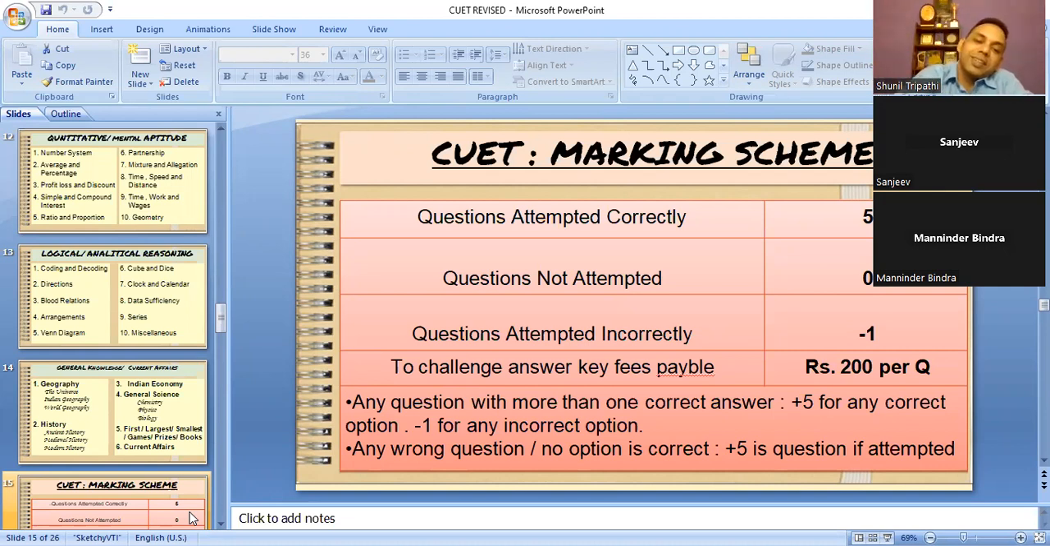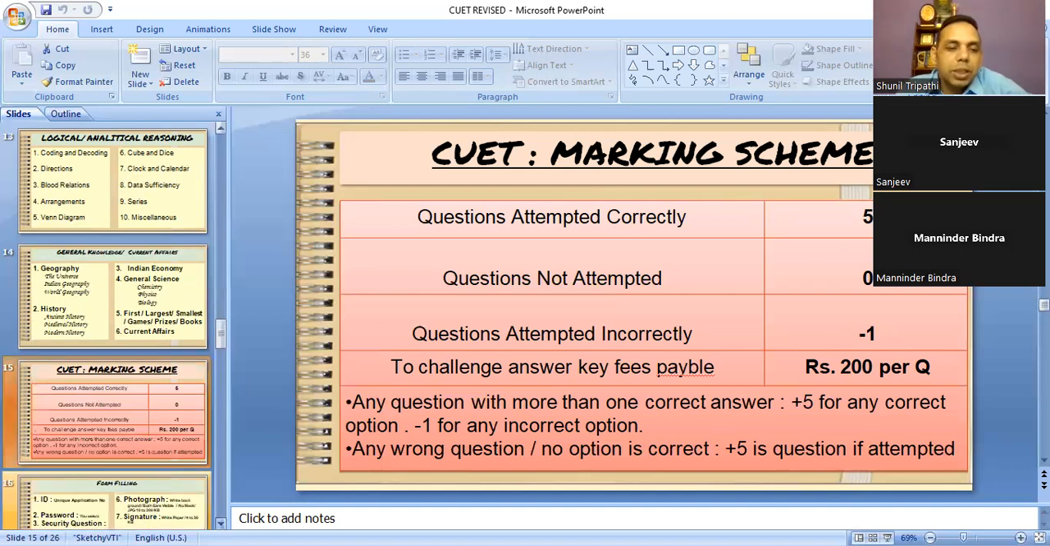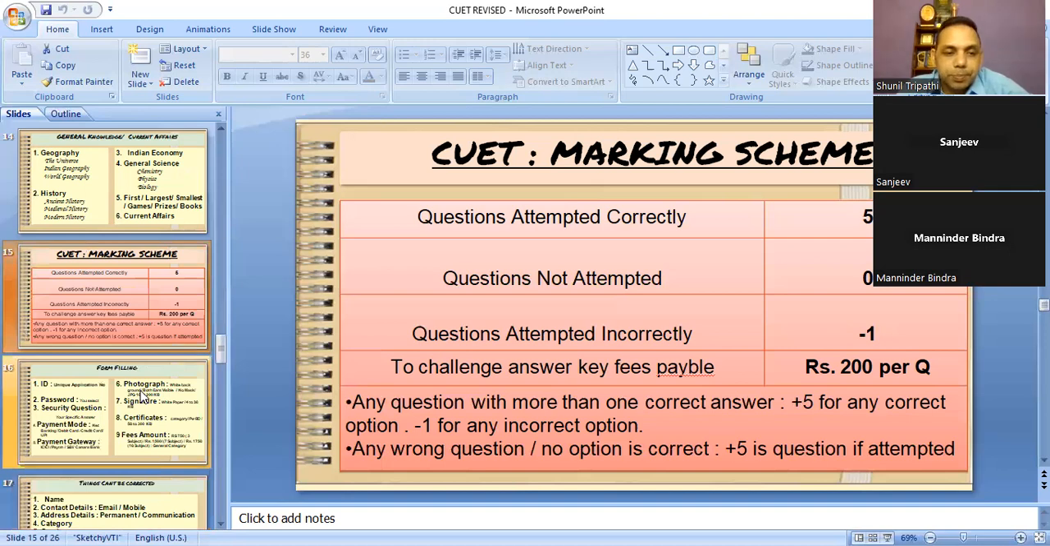Now another situation is that the question itself is wrong. Maybe all 4 options are wrong. In that situation, that question will be dropped while awarding marks, and every child who appeared for that question will be given 5 marks. So it is again in favor of the students. We should guide the students accordingly.